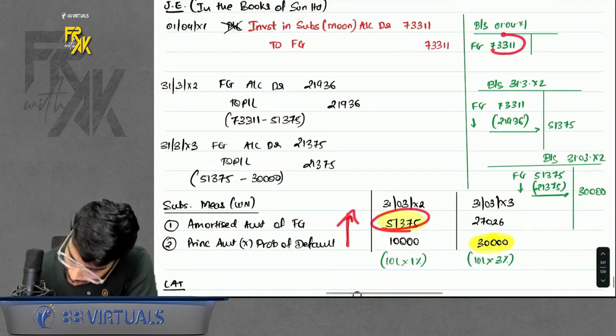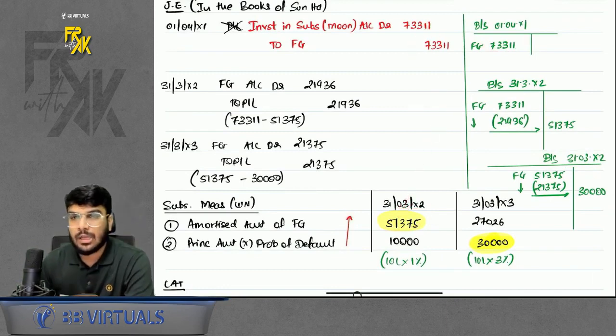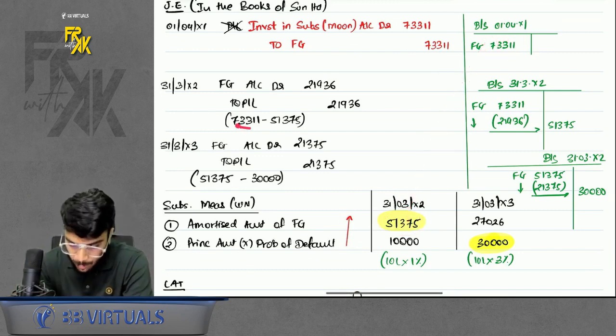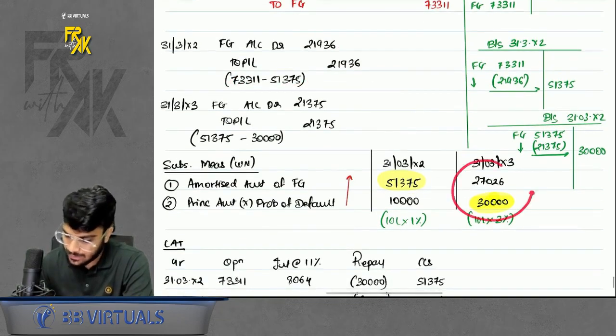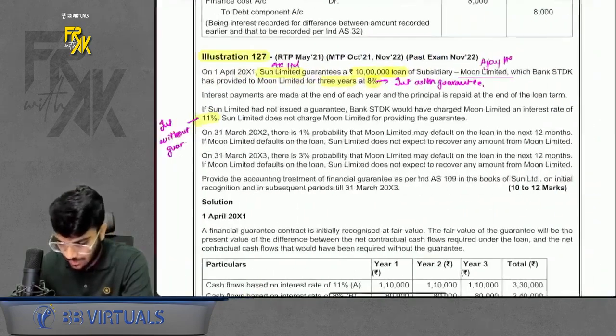Now from 73,311, we want to go down to 51,375. So don't book the full value. From this value, you have to come down to this value. So reduce it. Reduce it by how much? You get 21,936. Similarly, you will do for the second year as well. This was the case of your financial guarantee. Your financial guarantee is over.